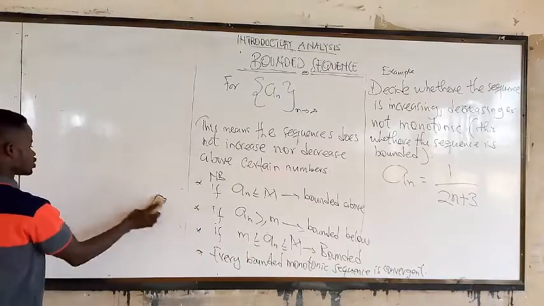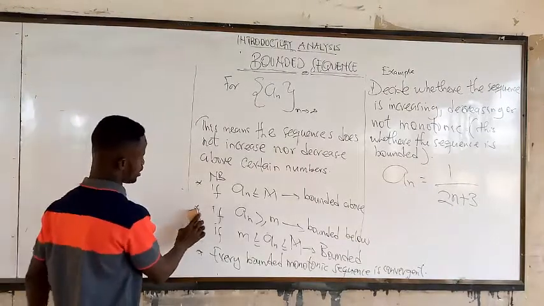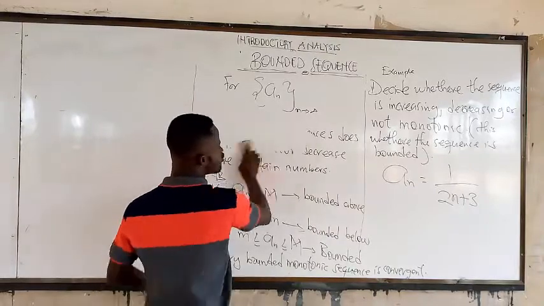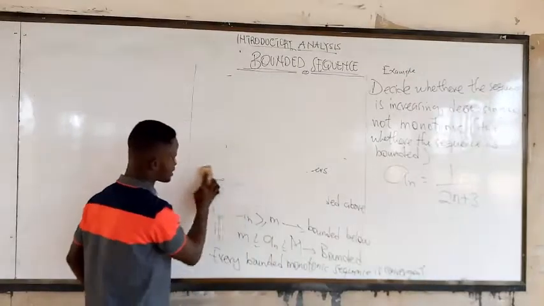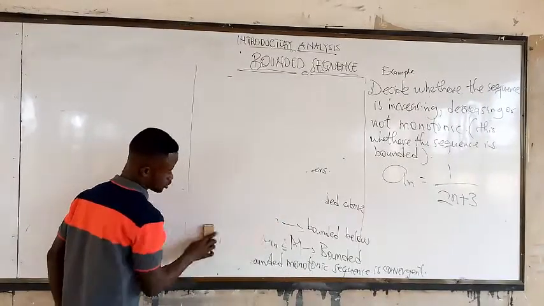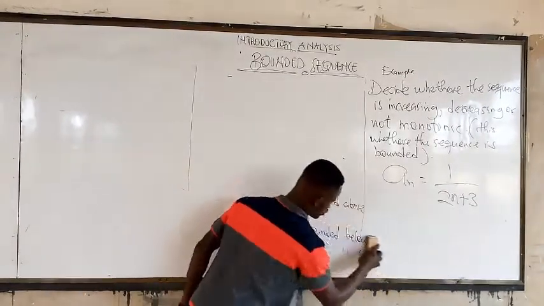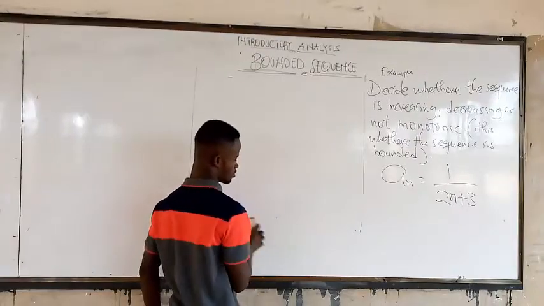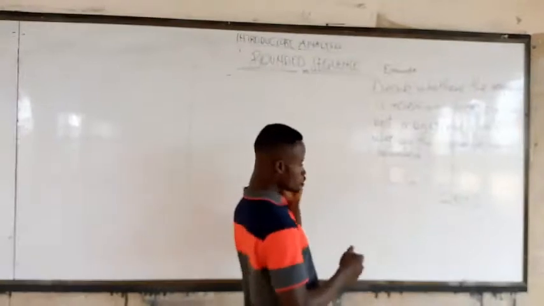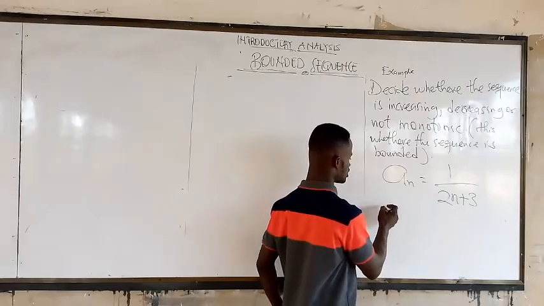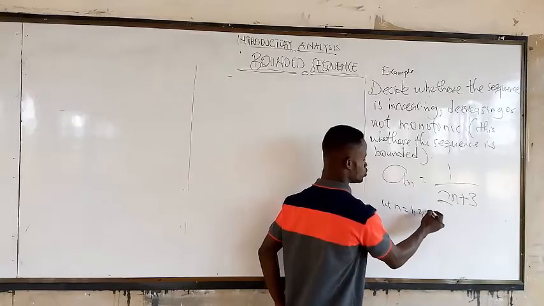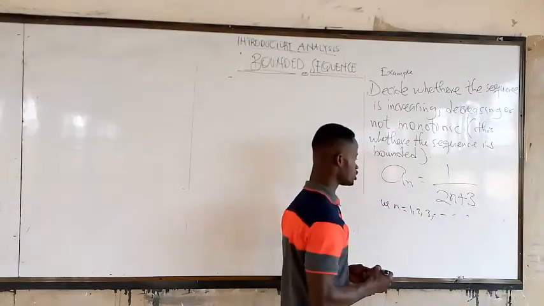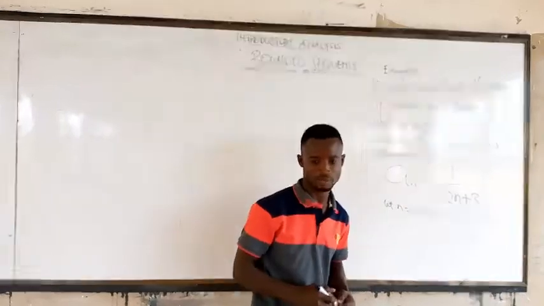Now, the first thing to do is to generate a sequence of numbers for this relation. So what we do is that we know that n is 1, 2, 3, like that. It continues. So let's start.